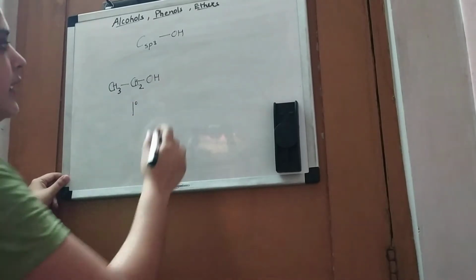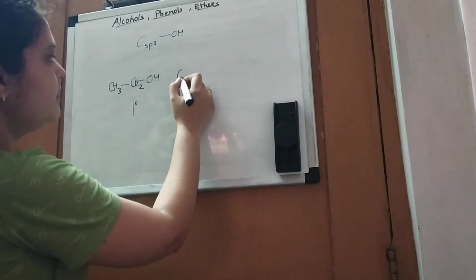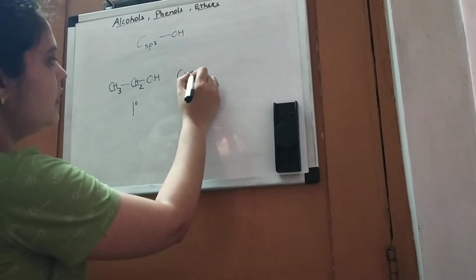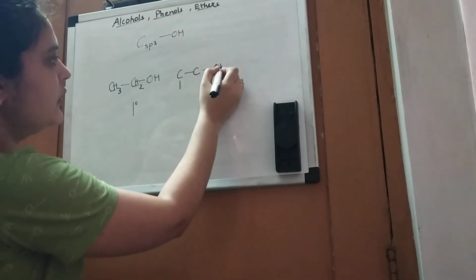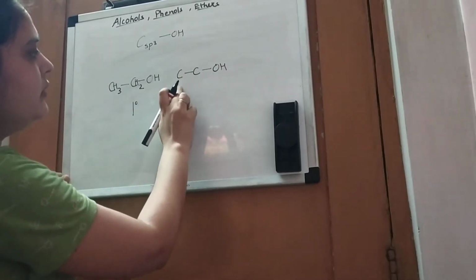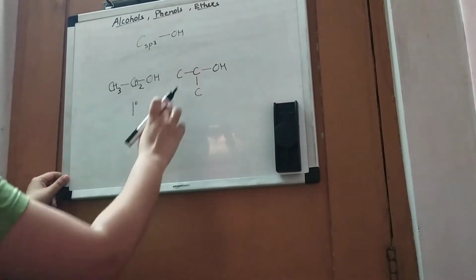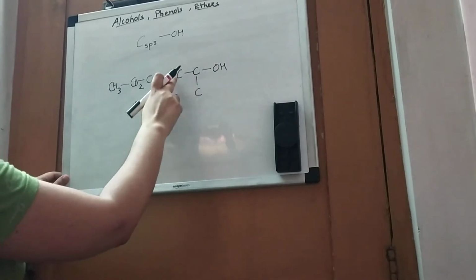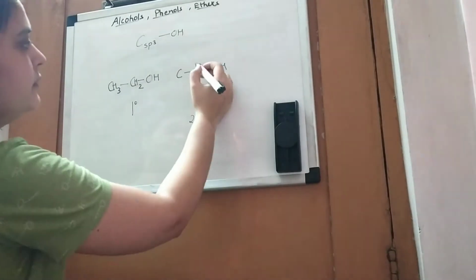Now what is the secondary? This is an sp3 carbon, and it is attached to two more carbon atoms, so this will be the secondary alcohol.